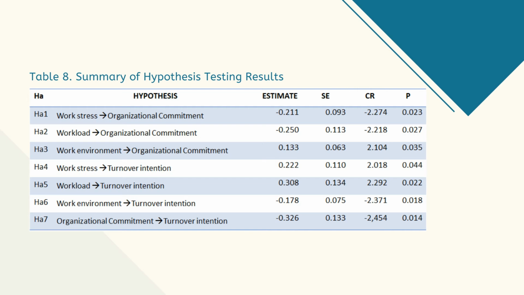The fifth hypothesis is that there is an influence of workload on the turnover intention at the Aisyah Kudus Hospital. The sixth hypothesis is that there is an influence of the work environment on the turnover intention at the Aisyah Kudus Hospital. The seventh hypothesis is that there is an influence of organizational commitment on the turnover intention at the Aisyah Kudus Hospital.